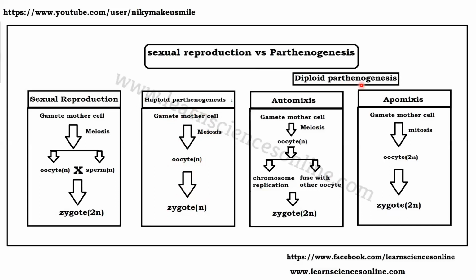Then diploid parthenogenesis has two parts, automixis and apomixis. In automixis, gamete mother cells undergo meiosis. This meiosis forms oocytes. There are two possibilities: either the chromosomes in this haploid oocyte replicate, or this haploid oocyte fuses with another haploid oocyte. In both cases, a diploid zygote forms, and this diploid zygote then develops to form a diploid organism, since the cells of the same meiosis are fusing with each other.